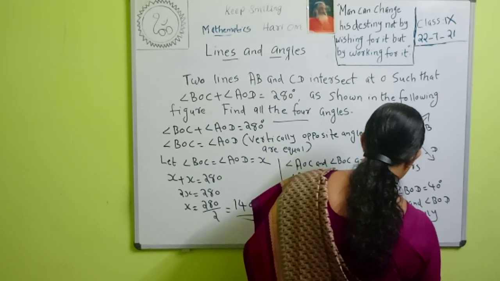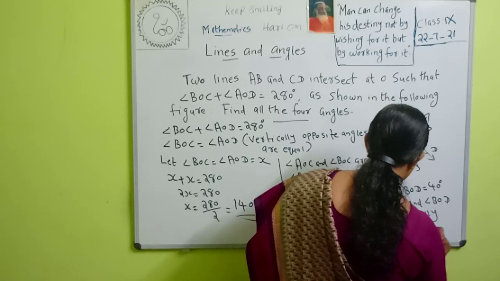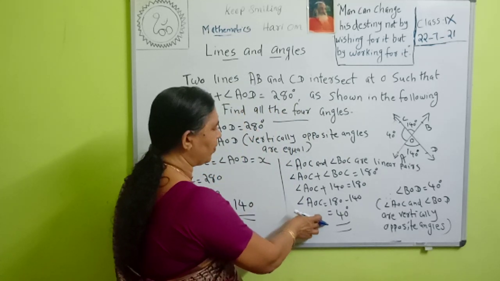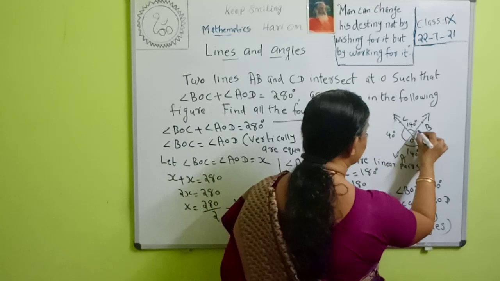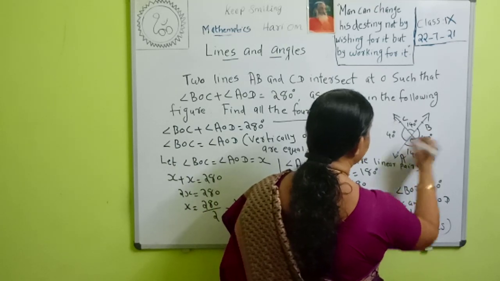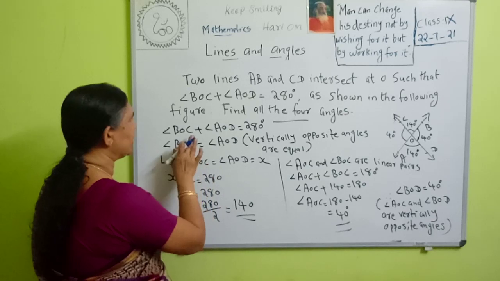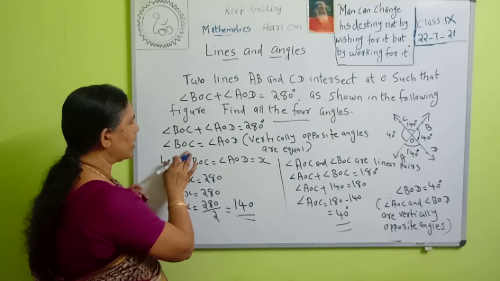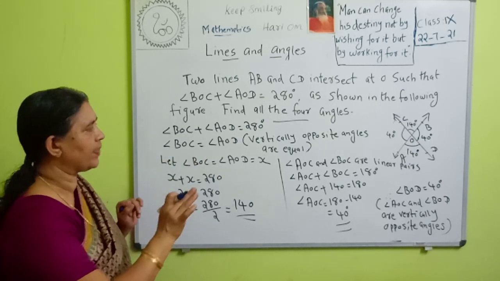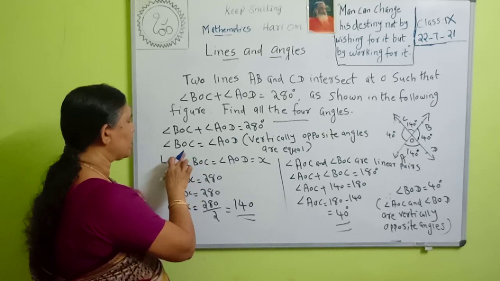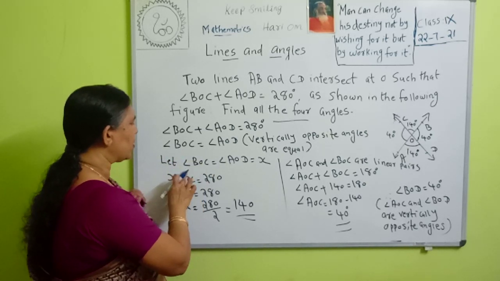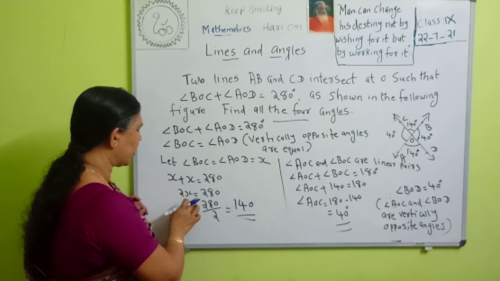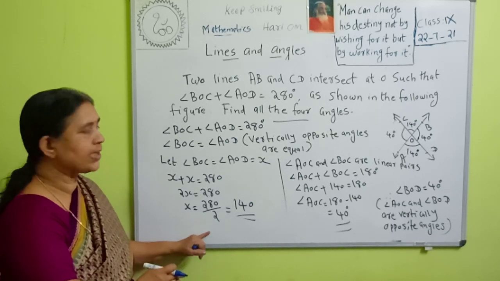Vertically opposite angles are equal. So if angle AOC is equal to 40 degrees, then angle BOD is also 40 degrees because they are vertically opposite angles. So, first it is given that angle BOC plus angle AOD is 280 degrees. Angle BOC and angle AOD are vertically opposite angles, and vertically opposite angles are equal. Therefore, angle BOC is equal to angle AOD. We take angle BOC and angle AOD as x. Therefore, x plus x is equal to 280, 2x is equal to 280, and x is equal to 280 by 2. That is equal to 140.